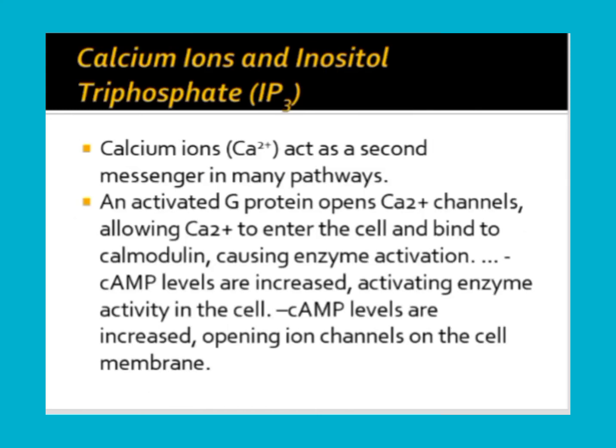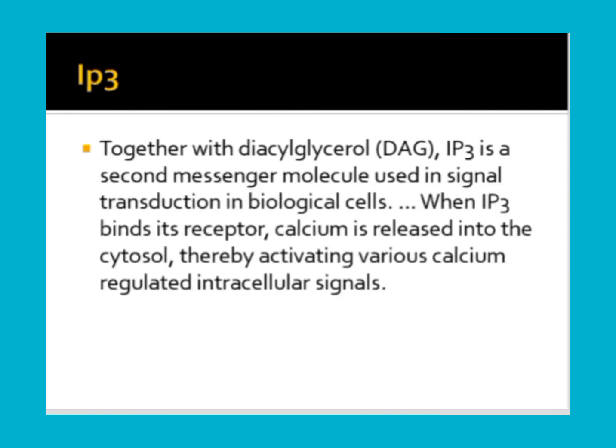Next, calcium ions, which act as second messengers in many pathways. An activated G protein opens calcium channels, allowing calcium to enter the cell and bind to calmodulin, causing enzyme activation. By opening the ion channels on the cell membrane, calcium enters the cell and binds to calmodulin. After that, the enzyme is activated and this continues to produce the cellular response.